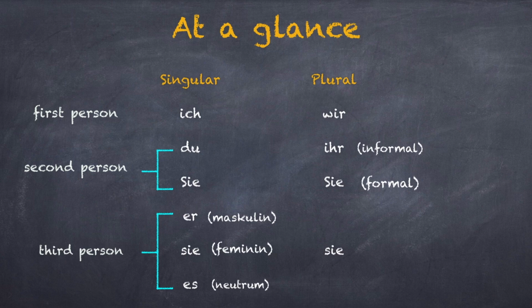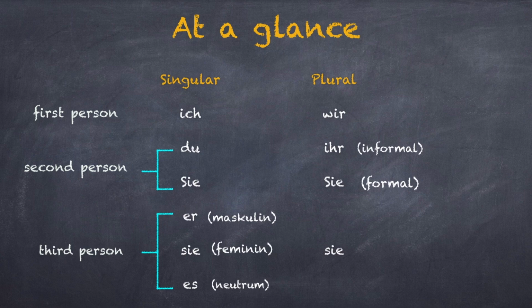That means, when you talk about you and your family, or you and your friends or colleagues, then you can use wir. In second person, it can either be formal or informal. In informal singular, you use du, whereas in plural, you use ihr. In both these cases, you would address the people with their first name. If you're talking to Anne, use du. If you're talking to Anne und Maria, use ihr.